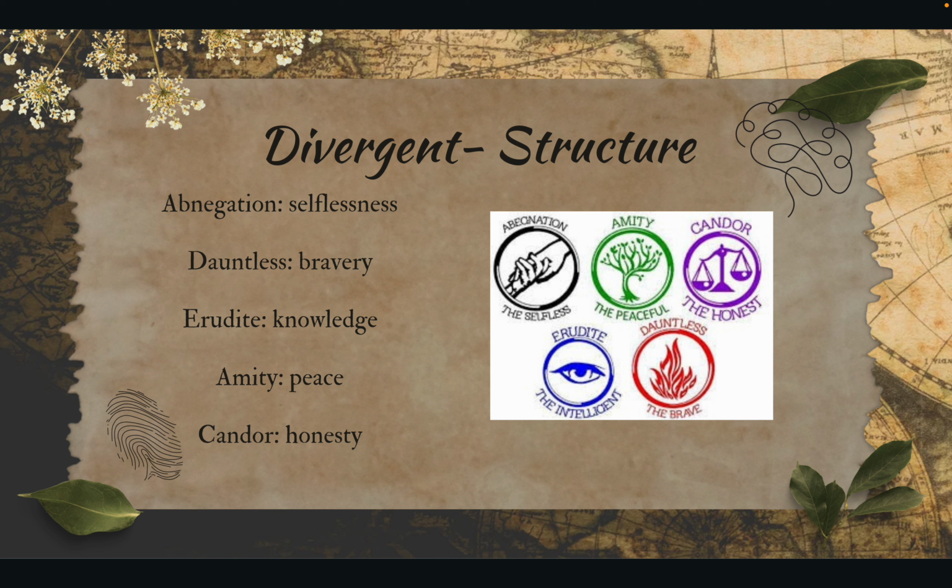Next is Dauntless, and they are brave and they represent courage, strength, and impulsive behaviors. We can see their impulsive behaviors through their way of transportation, which is the train, and that's very dangerous. Next is Erudite, and it's knowledgeable and represents intelligence. Amity is peaceful and symbolizes harmony, and Candor is honest and they represent truth, fairness, and transparency. Being divergent means that you have multiple traits and belong to many factions.